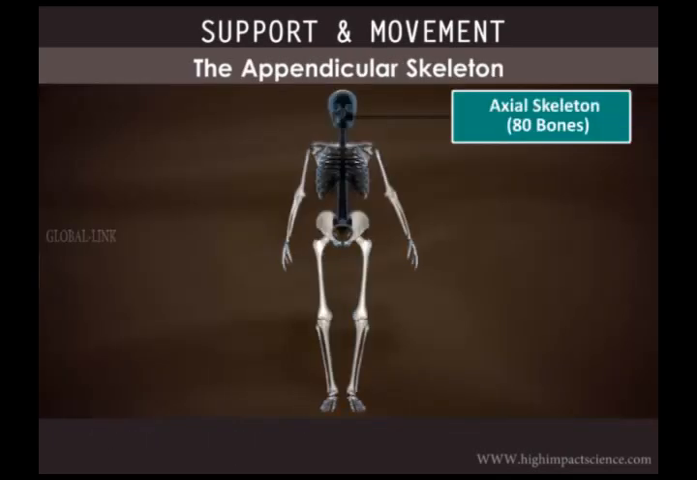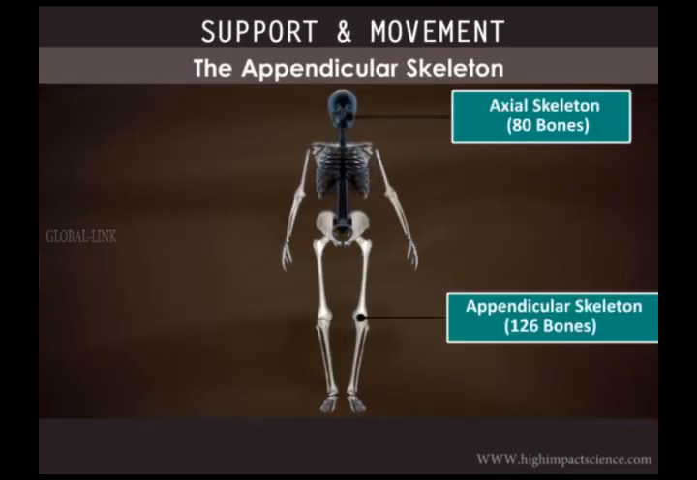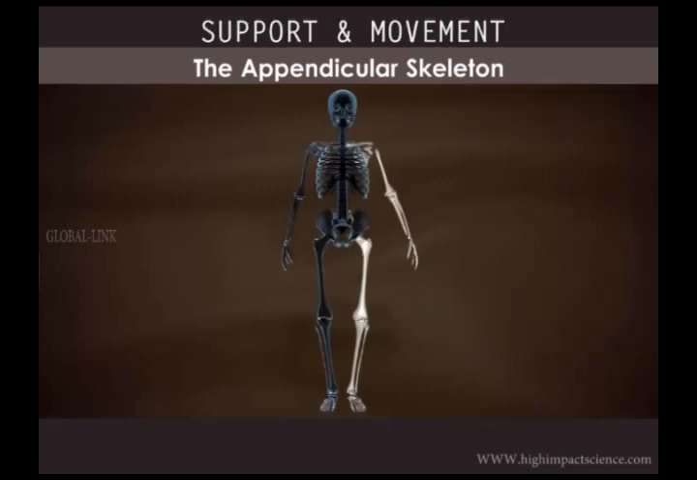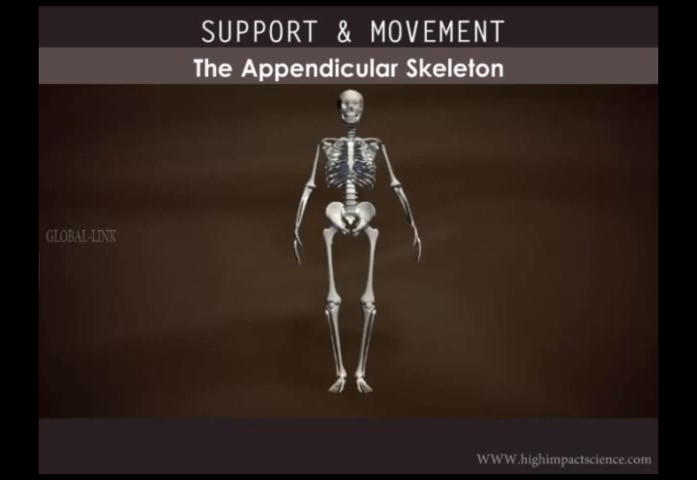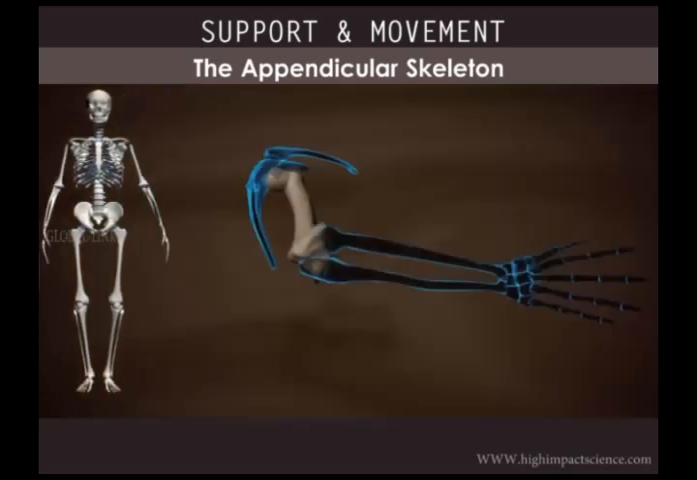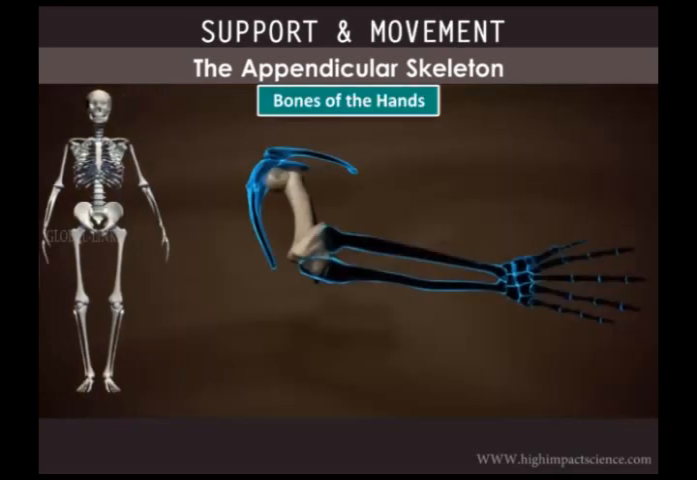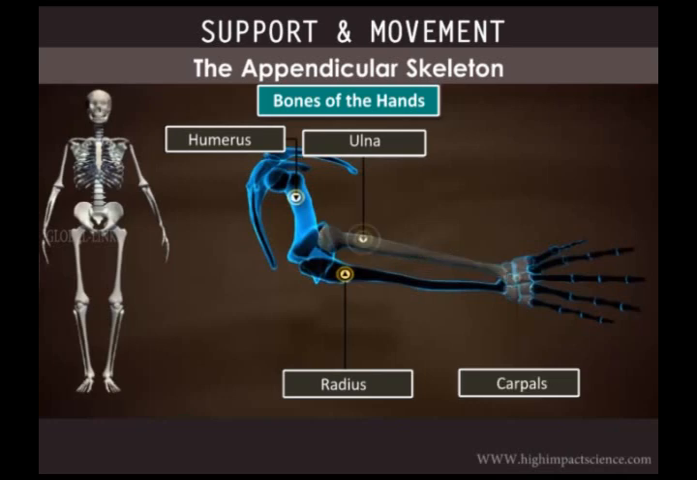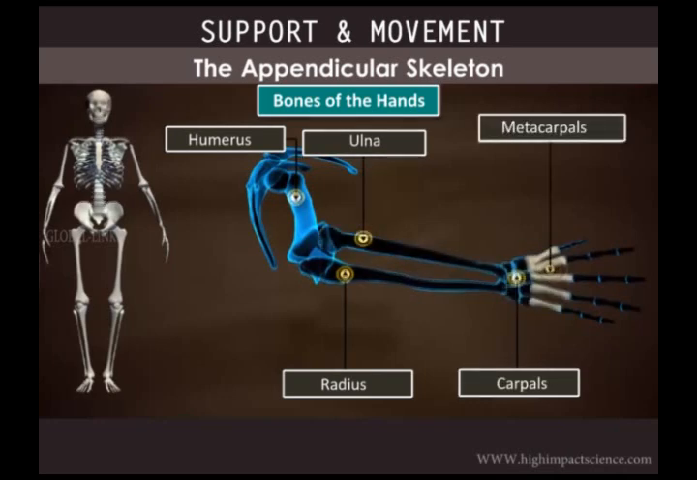The remaining 126 bones form the appendicular skeleton, which includes bones of the limbs and their supporting girdles. Each limb consists of 30 bones. The bones of the forelimb or hand include the humerus, radius and ulna, 8 carpals or wrist bones, 5 metacarpals or palm bones, and 14 phalanges.